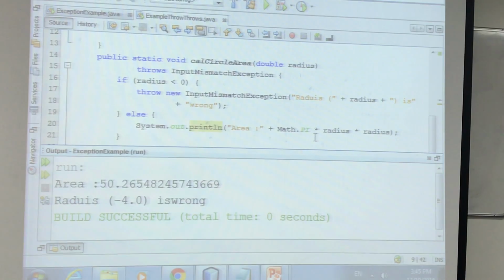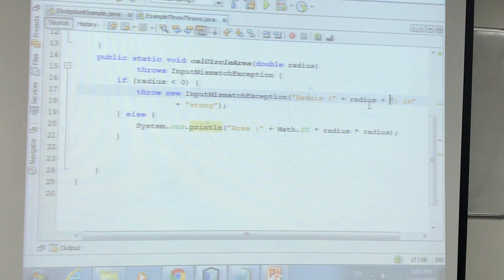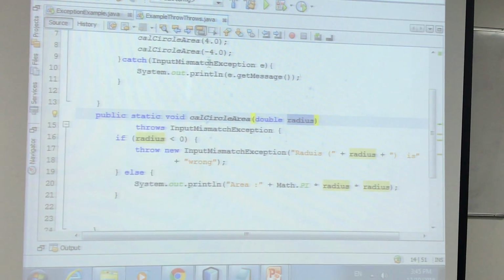So this is another way you can generate an exception based on your own conditions. Because -4 is a correct value, it's not an exception. Java cannot throw an exception for -4, but you ask Java to throw it because you don't consider negative values for this case.